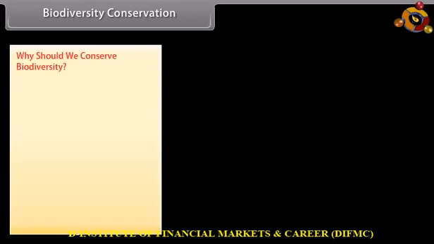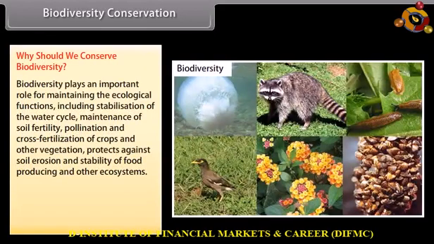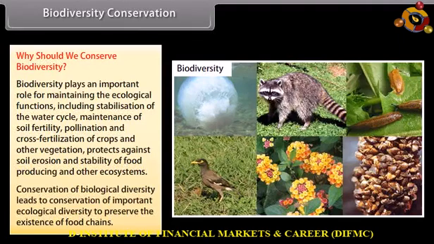Biodiversity conservation. Why should we conserve biodiversity? Biodiversity plays an important role in maintaining the ecological functions, including stabilization of the water cycle, maintenance of soil fertility, pollination and cross-fertilization of crops and other vegetation, protection against soil erosion, and stability of food producing and other ecosystems. Conservation of biological diversity leads to conservation of important ecological diversity to preserve the existence of food chains.